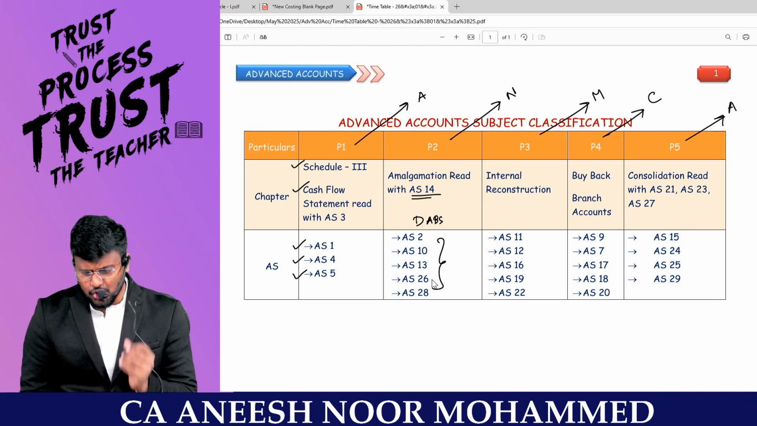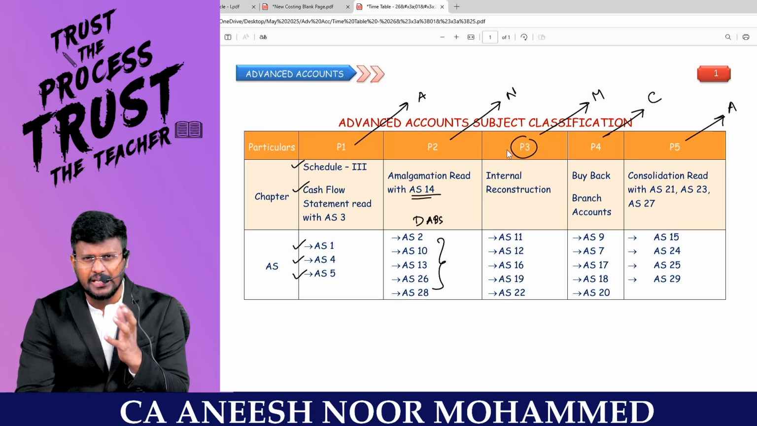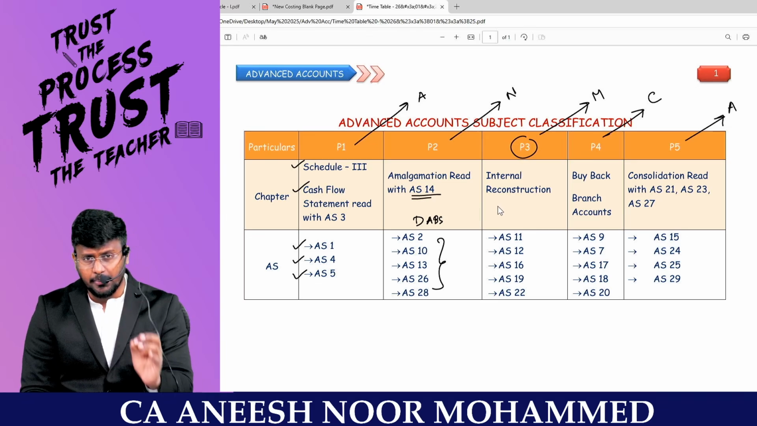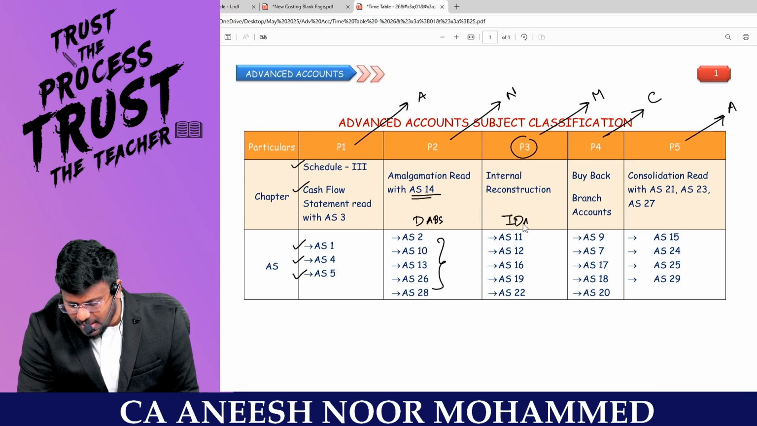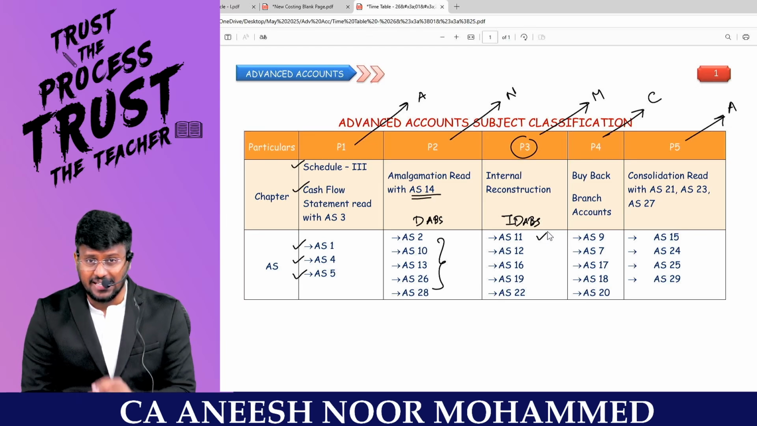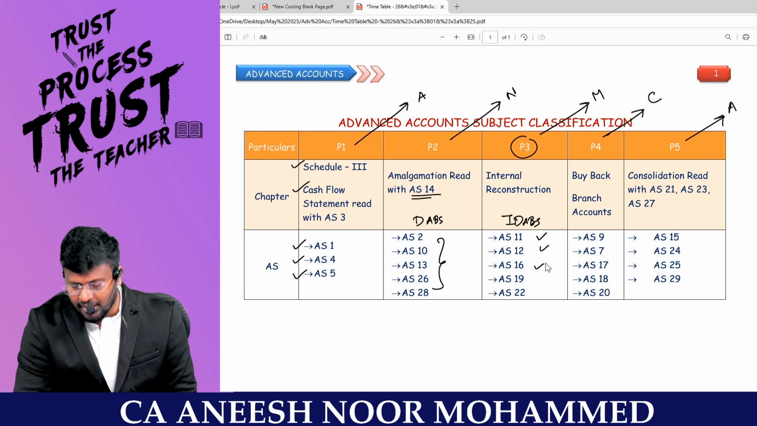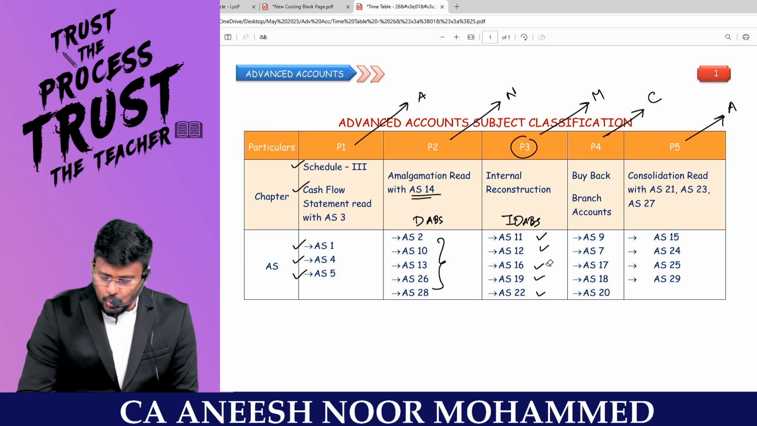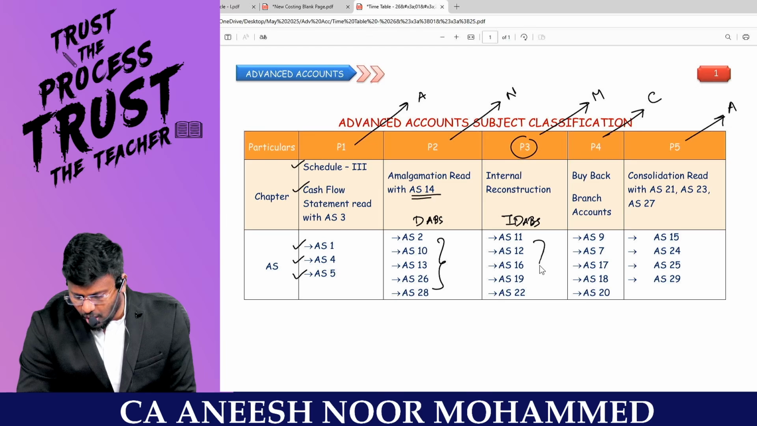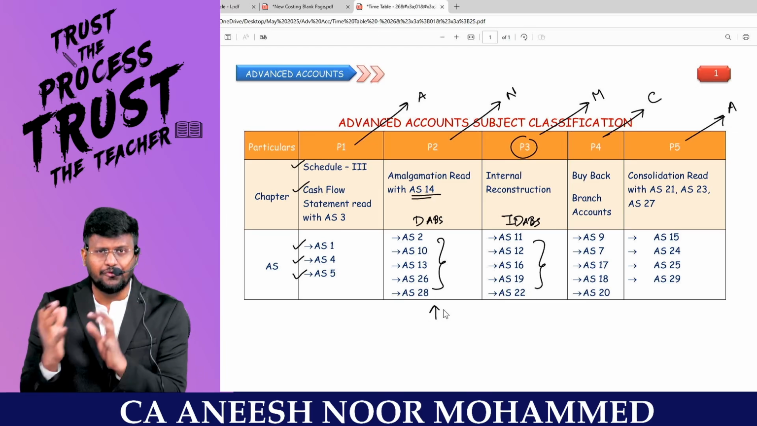Sir, the next slot, part number 3, will be Internal Reconstruction. A very easy chapter, because immediately after amalgamation, we'll be doing one easy chapter, and then the indirect asset-based standards, such as AS 11 Foreign Exchange Fluctuation, AS 12 Government Grant, AS 16 Borrowing Cost, AS 19 Leases and AS 22 Taxes on Income. These are all connected standards, because these standards directly affect the value of the asset.